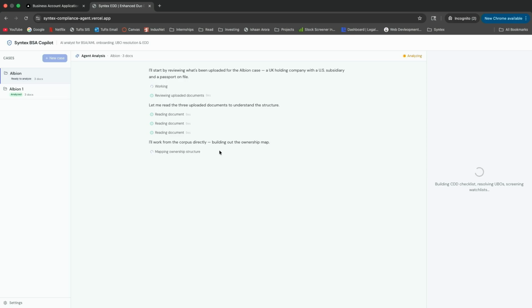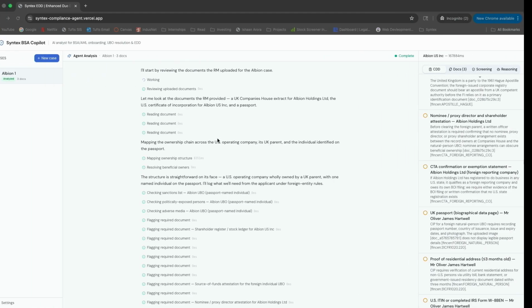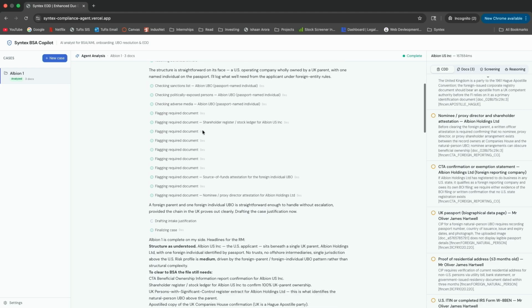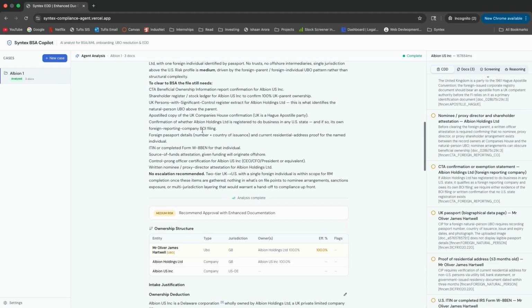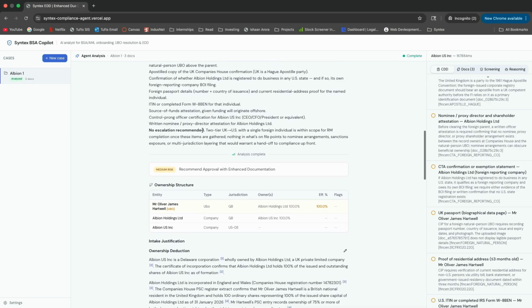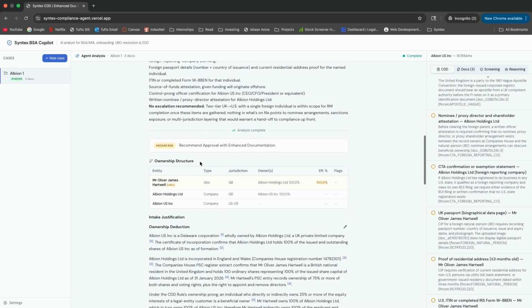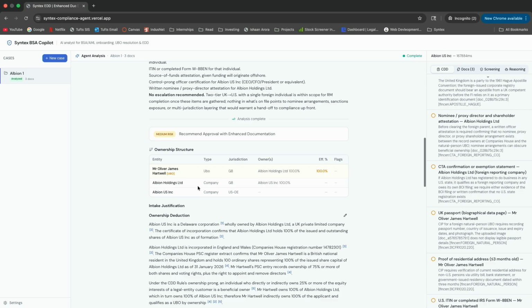While the agent is running, Syntex has mapped out the entire chain, from the US applicant through the UK holding company, all the way to the ultimate beneficial owner. 100% ownership, 3 layers, and 2 jurisdictions. So your lender knows exactly who this entity belongs to before compliance even touches the file.